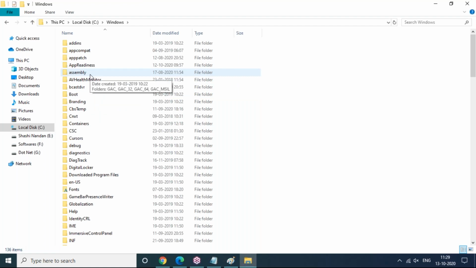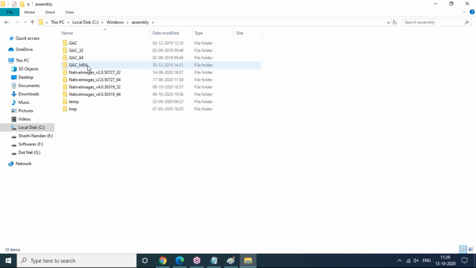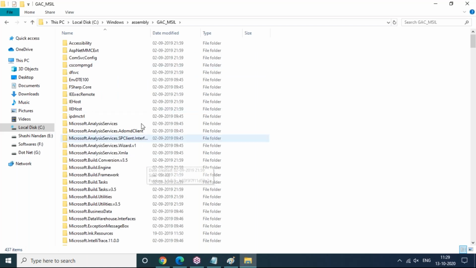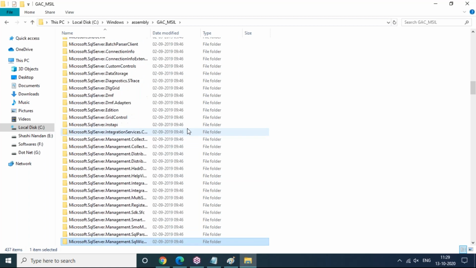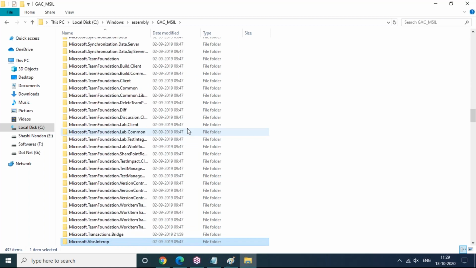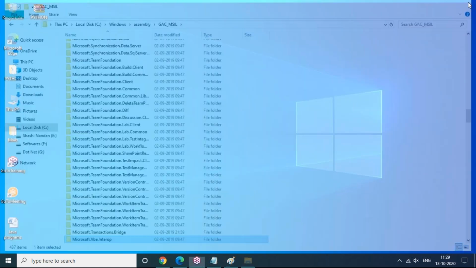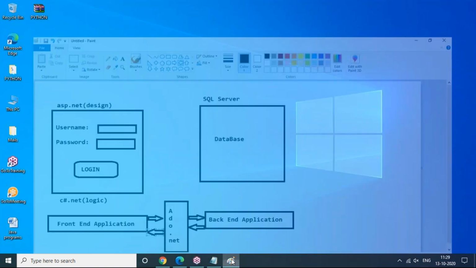But when you have not installed .NET Framework software, you won't be able to see this assembly folder, because only after successful installation of .NET Framework can we see it. Once I open this assembly folder, there is GAC_MSIL, Global Assembly Cache Microsoft Intermediate Language. These are all libraries that we have. Once I install .NET Framework software, these libraries get installed into your computer. Using these libraries only, we can develop a lot of applications.